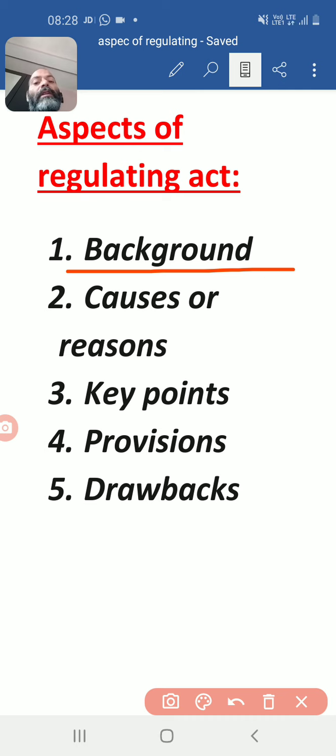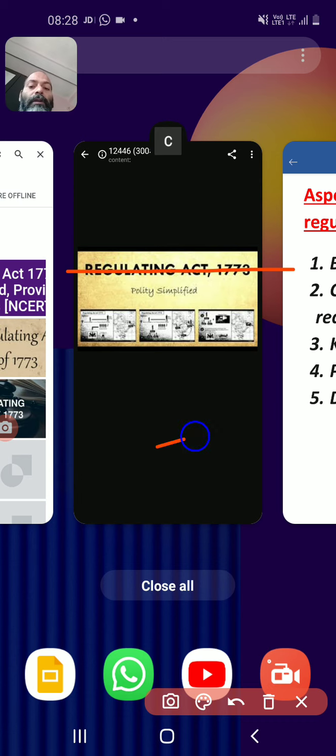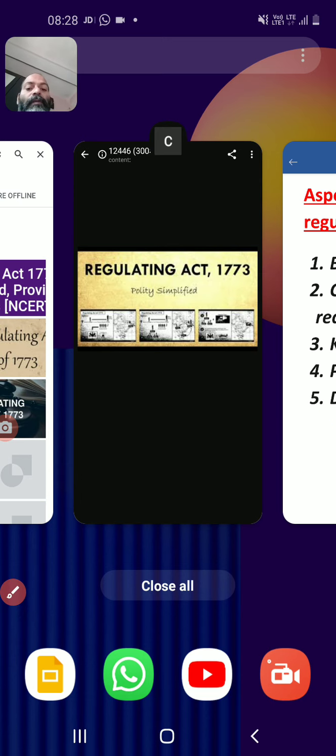Once again they were defeated by Lord Clive, and finally they made a treaty, the Allahabad Treaty, on 12th August 1765 and 16th August 1765. Through this treaty, the East India Company got the right of revenue, and they started to collect revenue from Bengal, Bihar and Odisha.